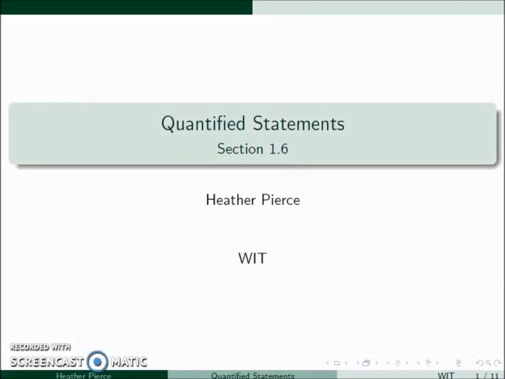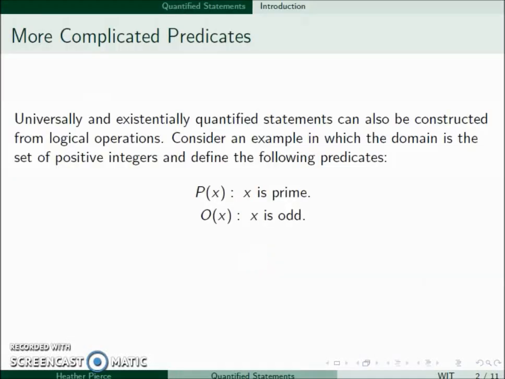Here we'll talk about quantified statements. Universally and existentially quantified statements can be constructed from logical operations. For example, we'll consider an example where the domain is the set of positive integers. We let p of x be "x is prime" and O of x be "x is odd."